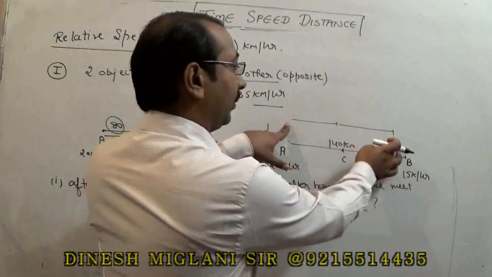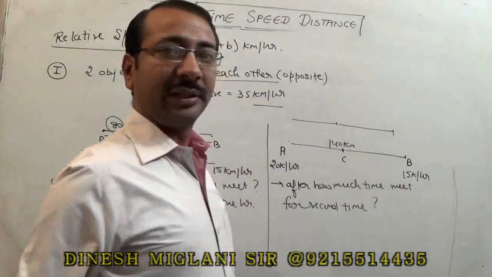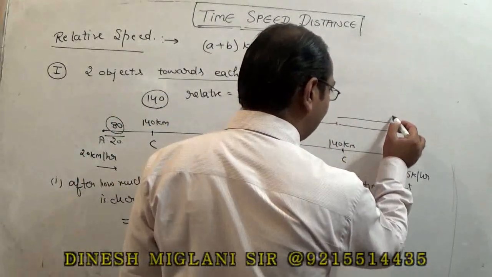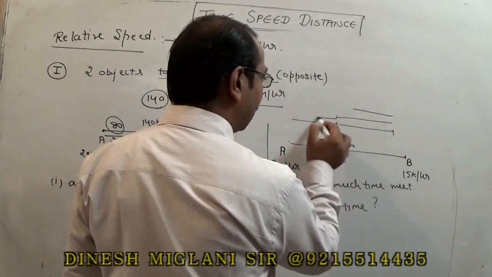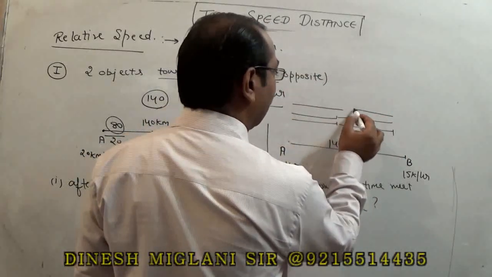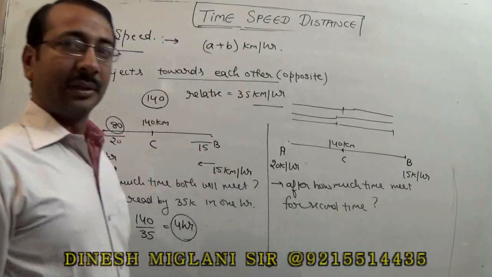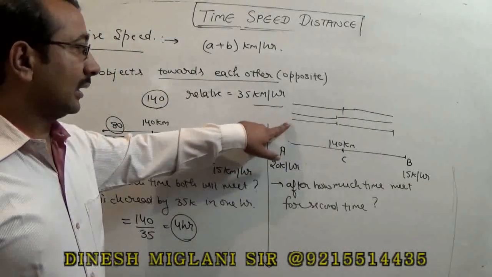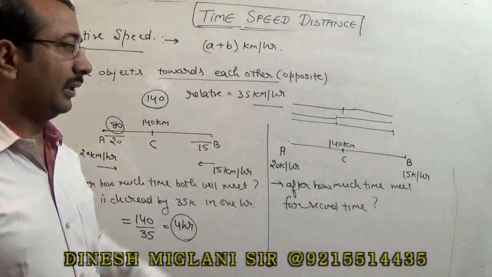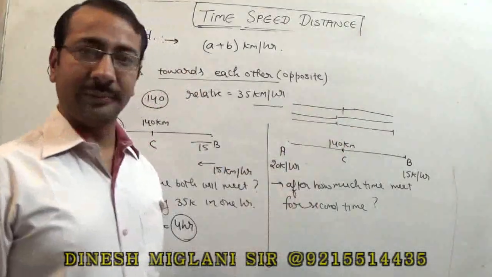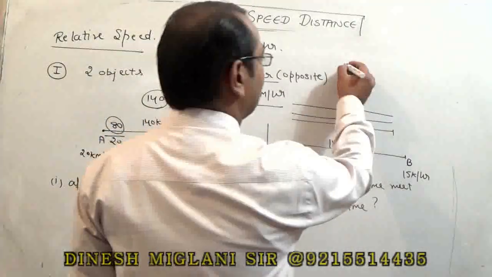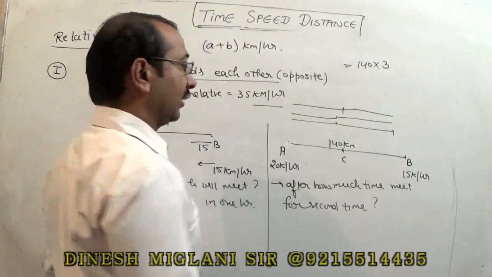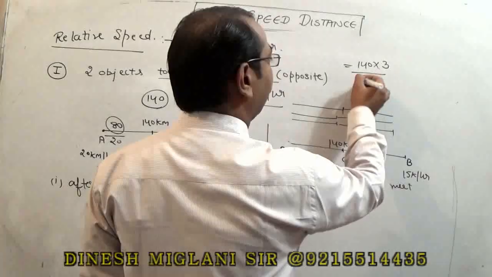A would be at this point, B would be at this point, they have collectively travelled 140. Then A will come at this point and he started to come back. B will be at this point and he started to come back. They met at a particular point. It means when they met for second time, total distance travelled by these two persons collectively is 140 into 3. Right? But we can say 140 into 3, it is the total distance and the relative speed is 35 for